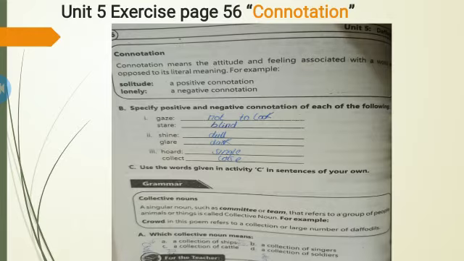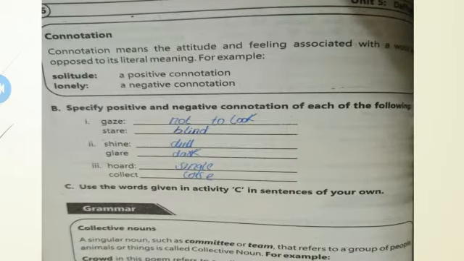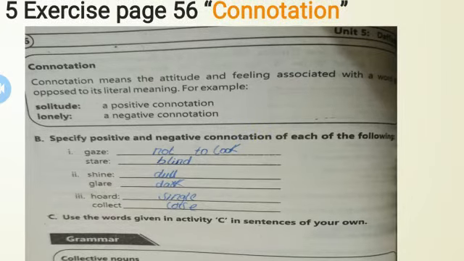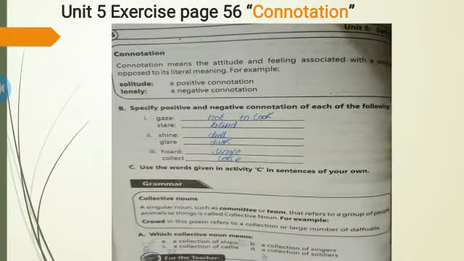Next exercise is on page number 56, the exercise of connotation. What is connotation? Connotation means the attitude and feeling associated with a word, as opposed to its literal meaning. For example, solitude is a positive connotation and lonely is a negative connotation, whereas both of these words have the same meaning. This is the exercise. If you haven't done it, you can look at it and do it in your book.